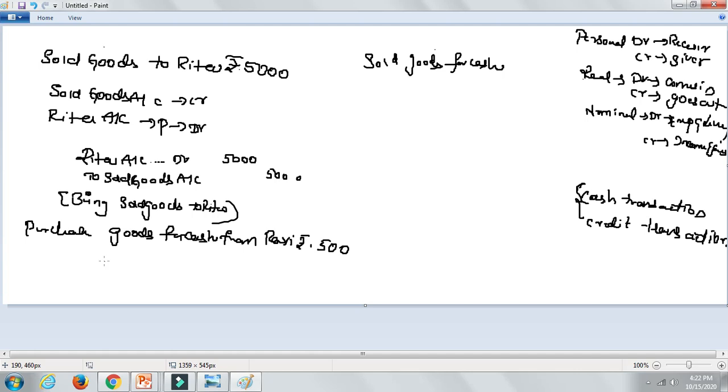So here, when you gave, purchase goods for cash from Ravi, you need not record Ravi's name, because he has been paid the amount immediately. You are paying the amount immediately to Ravi. What is happening? Goods are coming. You are going to write down the 2 aspects. Write down, one is purchase goods account, and the other is, remember I am telling again and again, if there is a delay in payment, then you are going to write down the person's name.